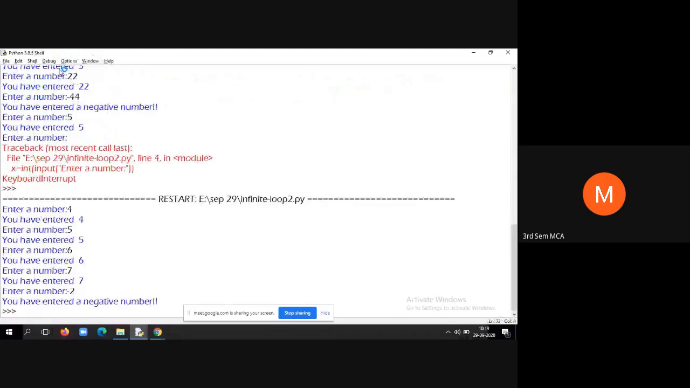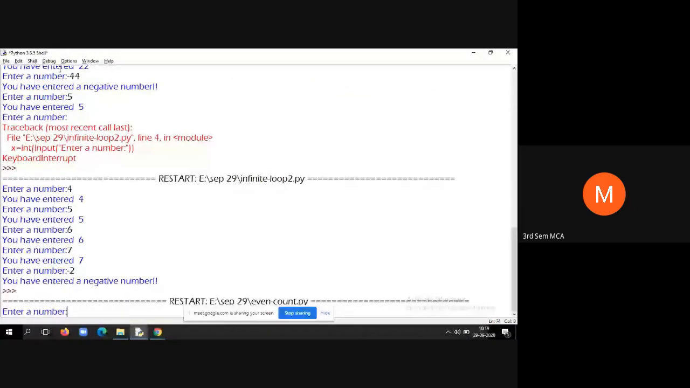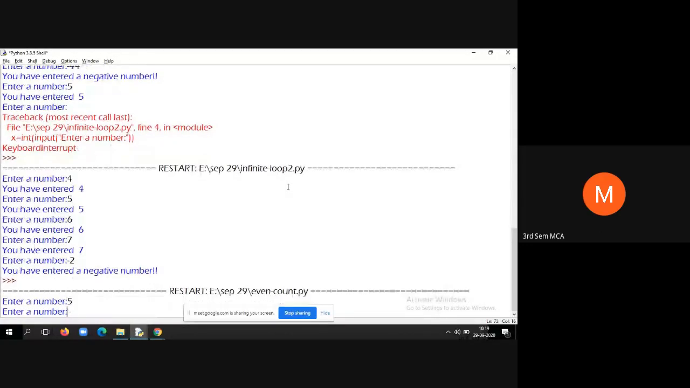Enter a number. I'll enter 5. Students, now you tell me what it should do, whether it should count. What is the remainder? 1. Whether it should count or skip? Skip, sir. It should skip. Okay, fine. Now I'll enter 6. Whether it should skip or count now? Count. It should count because the remainder is 0.